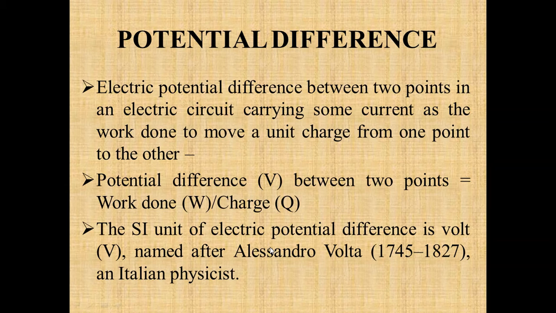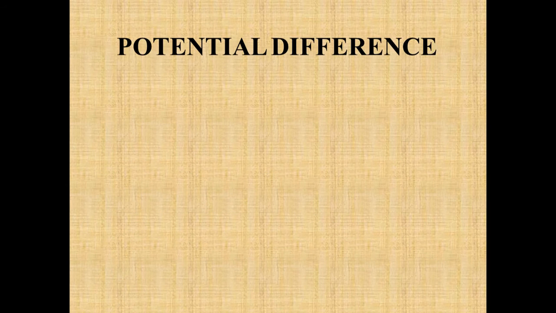The SI unit of electric potential is volt. We write it as capital V. It is named after the scientist Alessandro Volta, who was an Italian physicist. So if there is no potential difference, that is no difference between the concentration of electrons from one end to the other end, then there will be no flow of current, and the work done per unit charge is known as the potential difference between the 2 points.